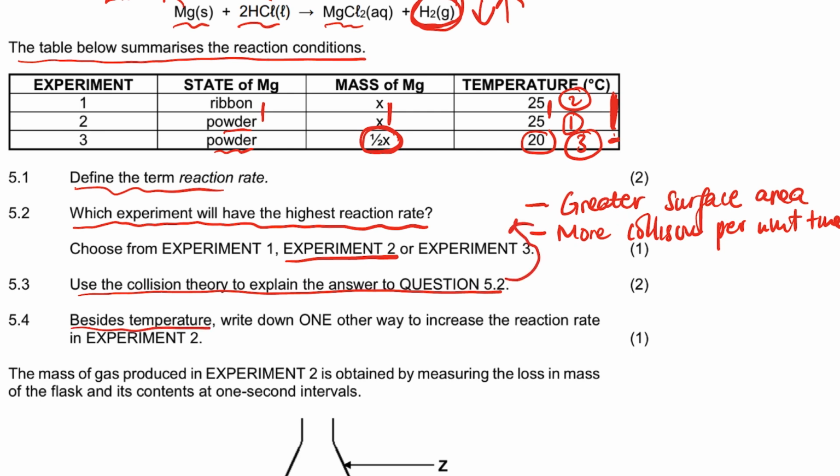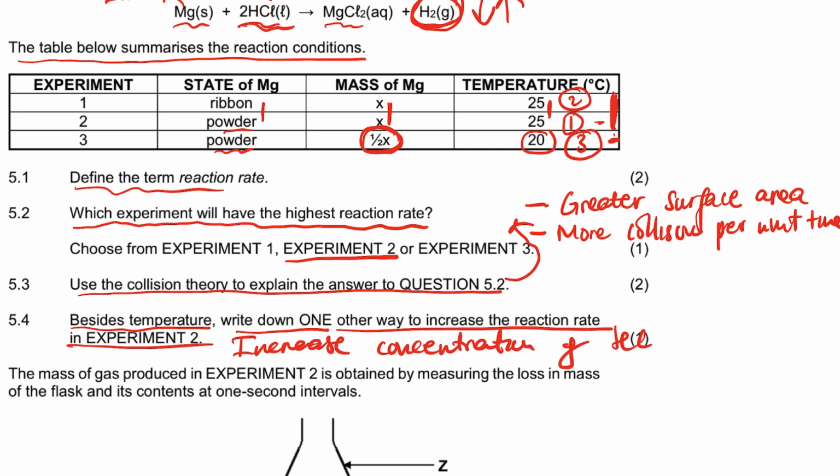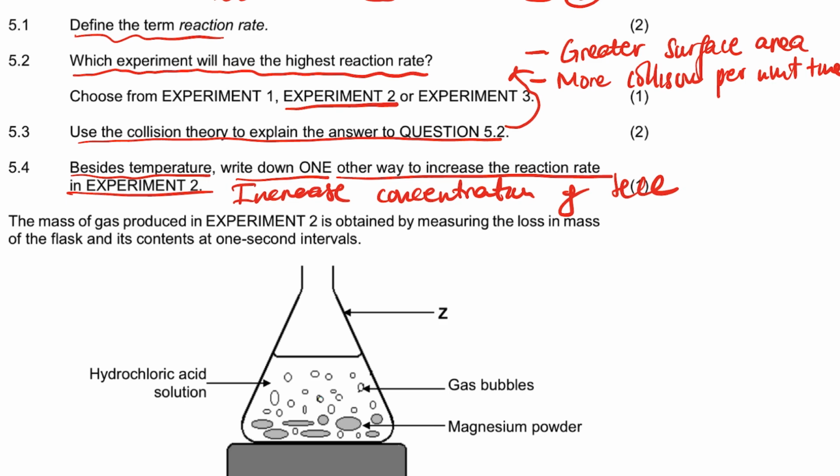Right, it says besides temperature, write down one other way to increase the rate of reaction in experiment 2. In experiment 2, what you can do other than increasing the temperature is increase the concentration of the HCl. The magnesium is dissolved in HCl, so you can increase the concentration of HCl, right? That's what you can do there.